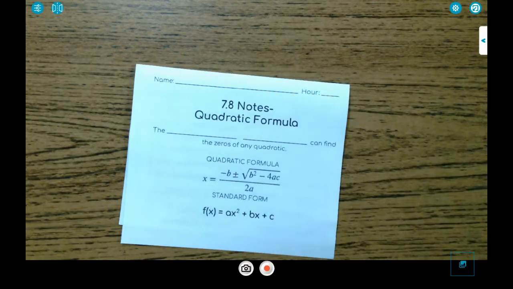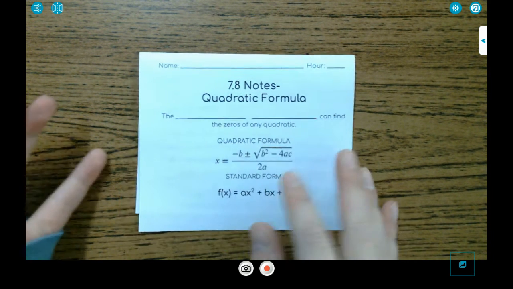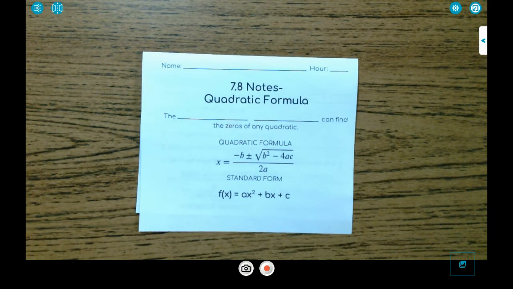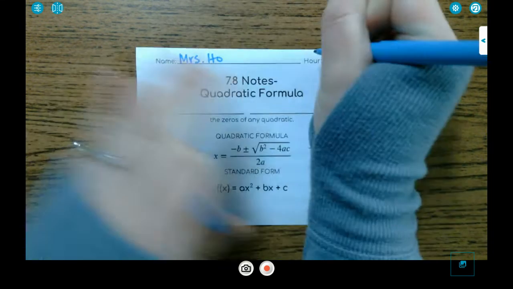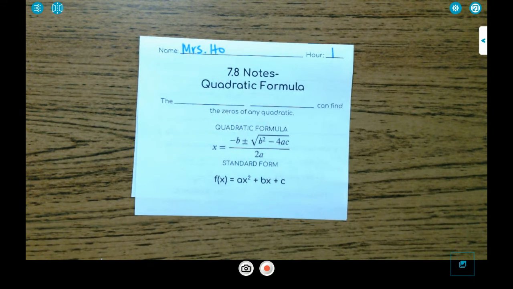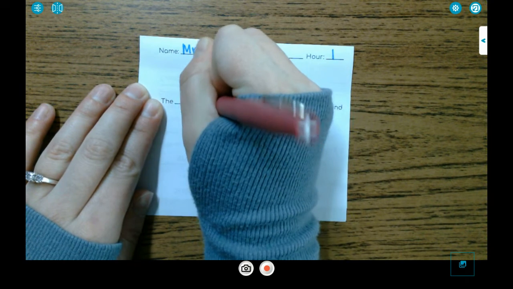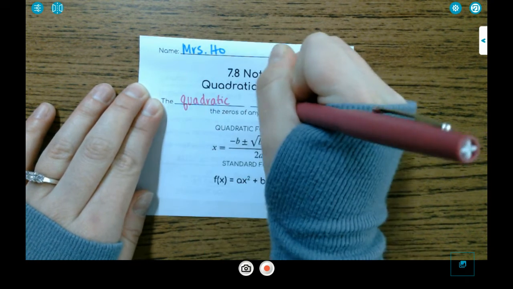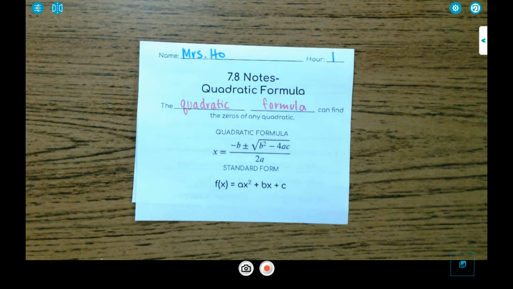We've just got a couple blanks on the front that we're going to go through. Today, we are learning the last thing that we are going to learn about quadratics in standard form, and that is the quadratic formula. First thing I'm going to do is put my name on here. First hour. And then these first two blanks are just for the words quadratic formula. So the quadratic formula can find the zeros of any quadratic.